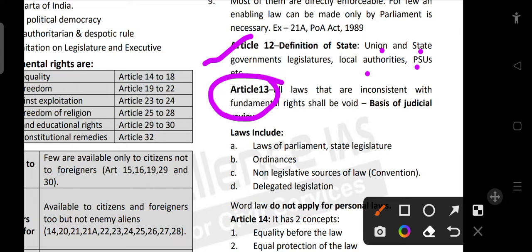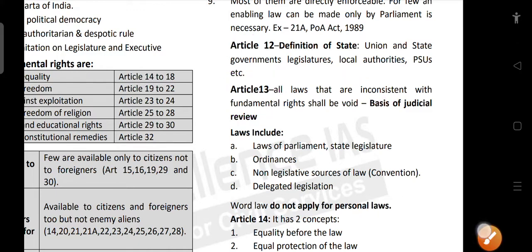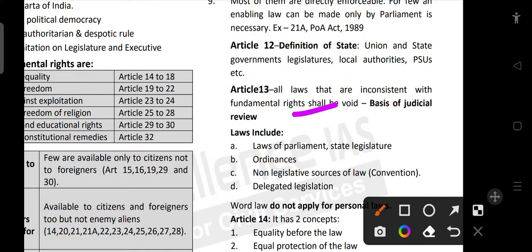And what is Article 13? All laws that are inconsistent with the fundamental rights shall be void. So this is the basis of judicial review. Article 13 tells us that if certain laws made by the Parliament are not consistent with the fundamental rights, they can be declared as void by the judiciary, which is called judicial review.